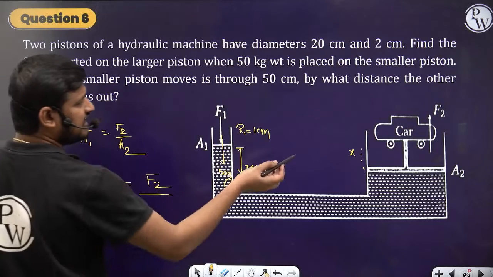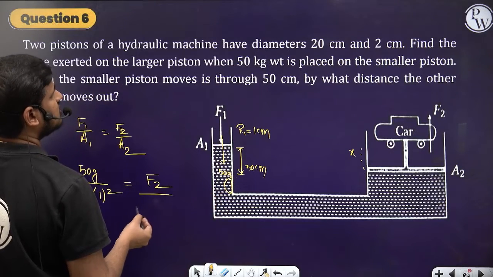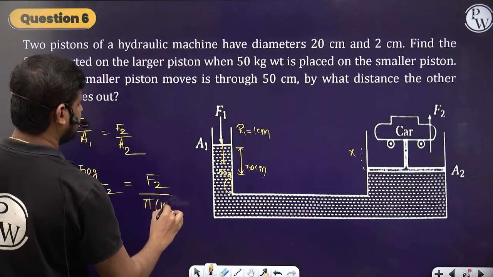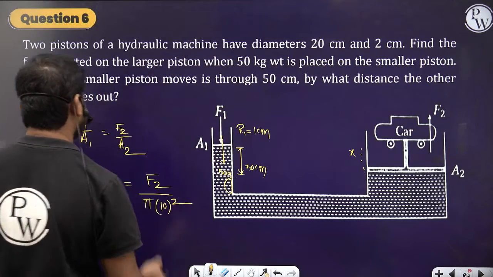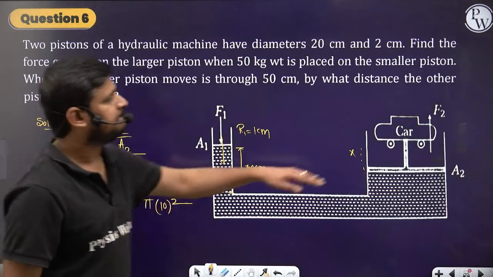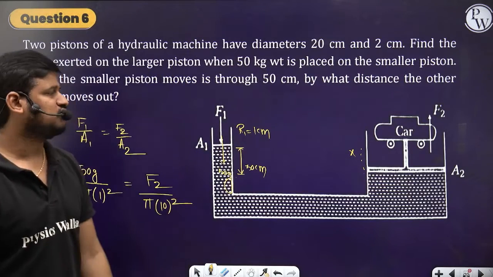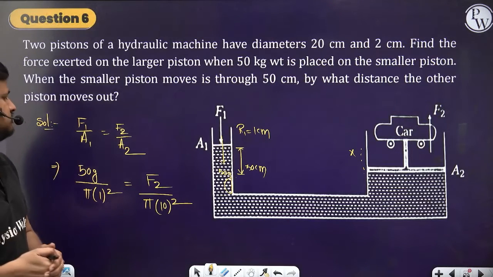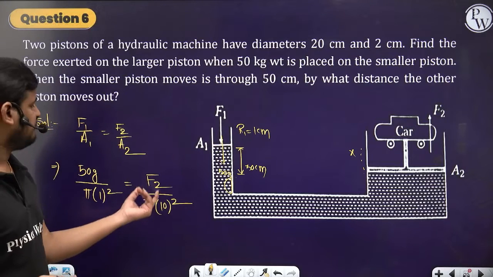So what is the area A2? I can write its diameter is 20, so the radius will be 10 centimeters. So from there, first find how much force is applied here. Simple concept. So first find the force F2.